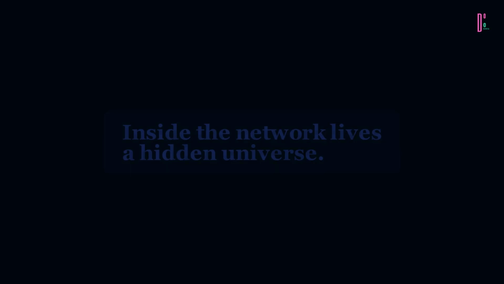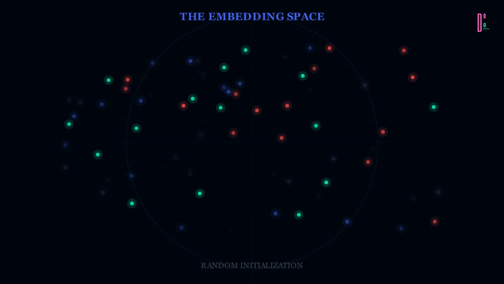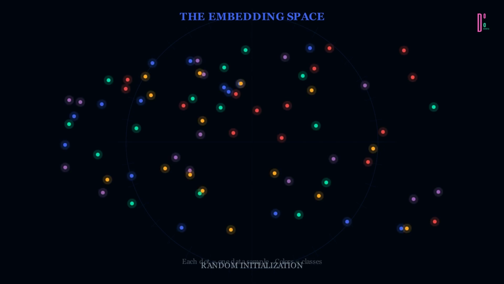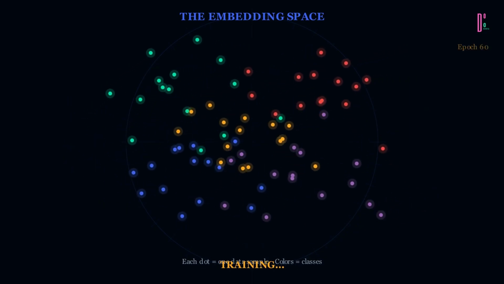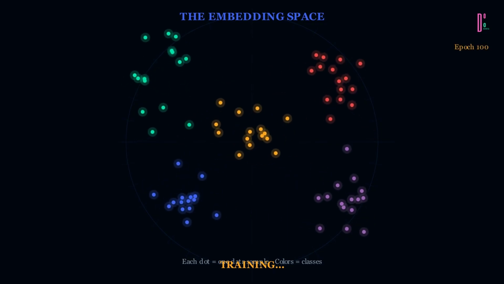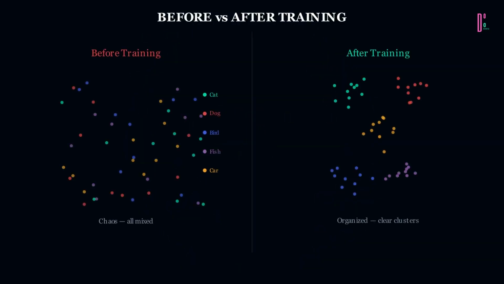Inside the network lives a hidden universe, the embedding space. Every piece of data gets a position in it. Before training, it's chaos, cats next to cars, birds mixed with fish. But as training begins, dots migrate. By epoch 100, clusters form, cats with cats, dogs with dogs, cars with cars. The network discovered that these things belong together purely from the data. The embedding space is where the network stores its understanding.